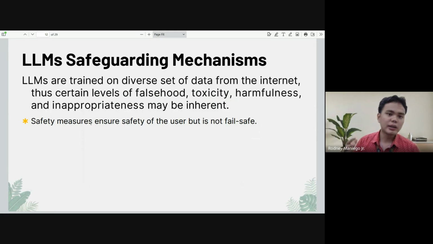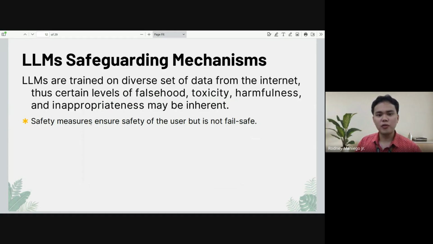It can be good data, bad data in terms of its ethical aspects,